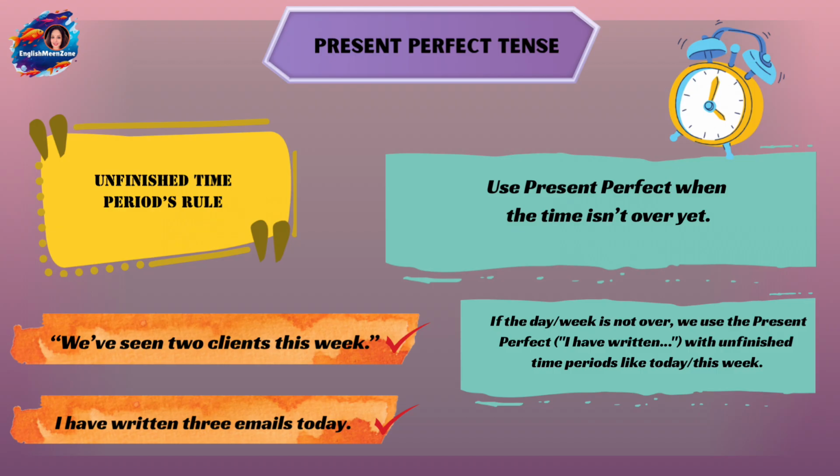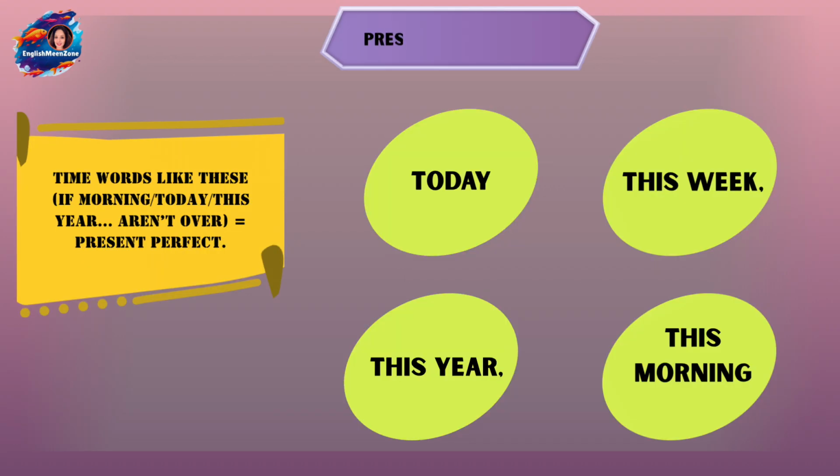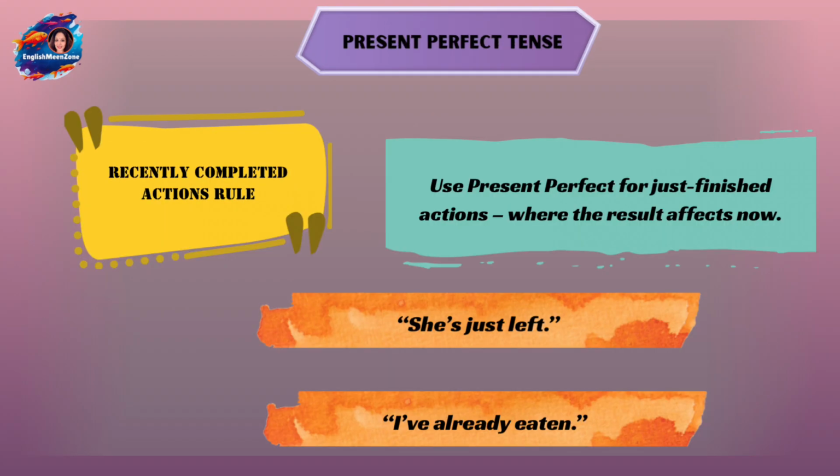Why? Unfinished time periods and recently completed actions. So the time, it's not yet complete. So if it is say 6 o'clock in the evening right now, we still have got another 6 hours for the day to be over. So today is not yet over. That is an unfinished time period. So we will not use simple past for unfinished time periods. Since today is not over yet, we cannot use the simple past. And recently completed actions also we usually mention in the present perfect.